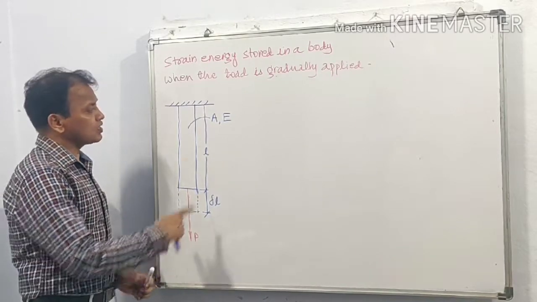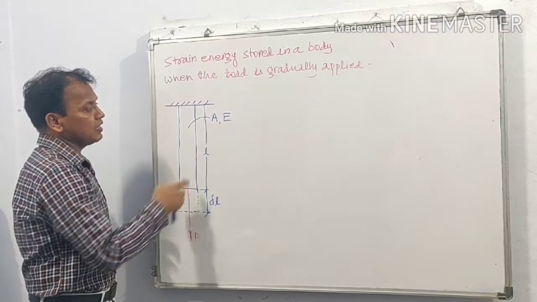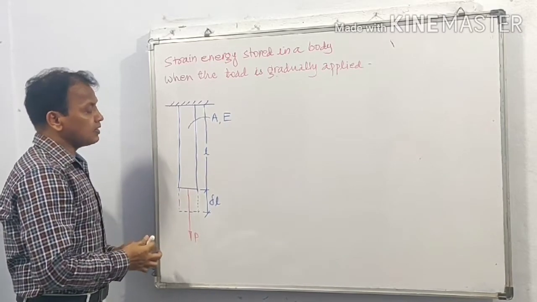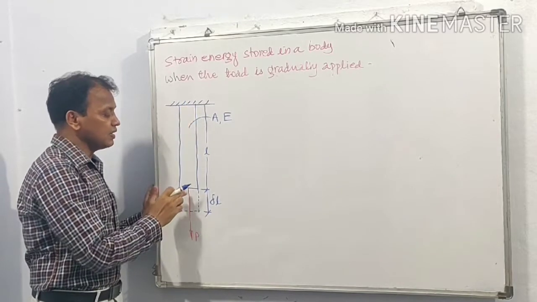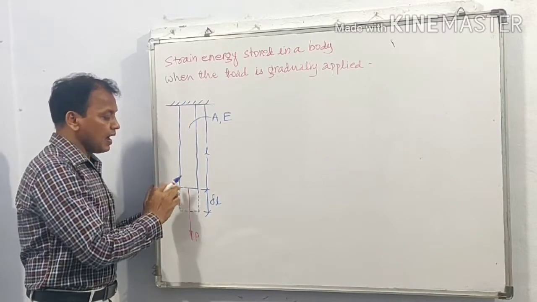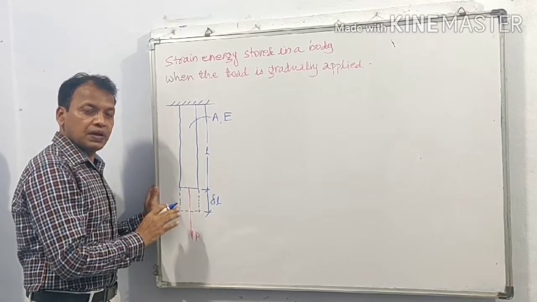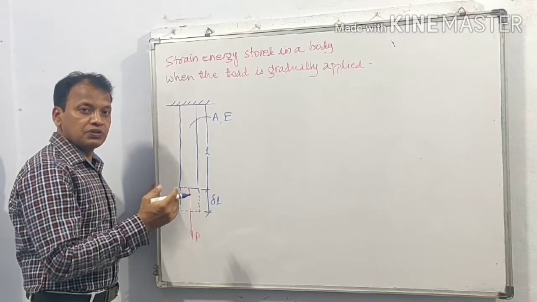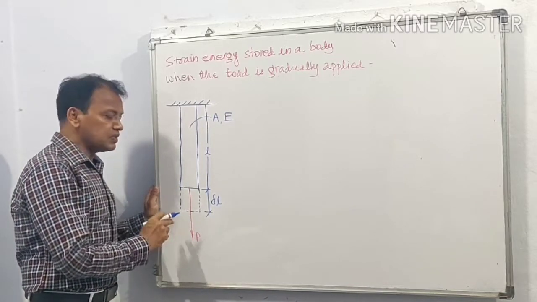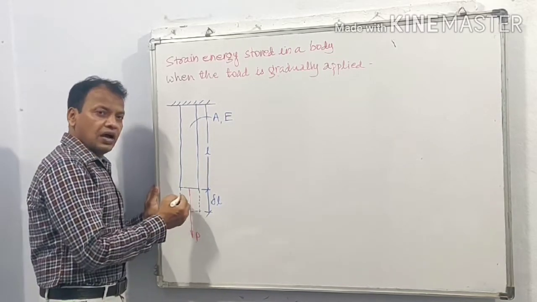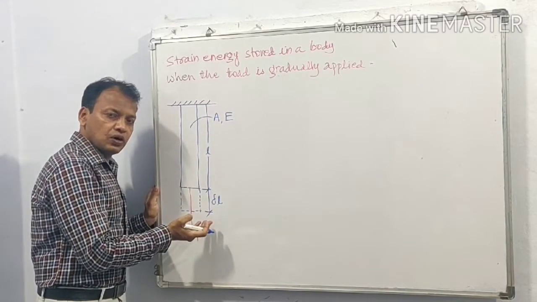Consider a bar of cross-sectional area A, and the modulus of elasticity of the material is E. The bar is hanging from a ceiling, one end fixed to the ceiling, the other end free. At this free end, load P is applied. This load is applied gradually, meaning with smaller increments. As the load goes on increasing, the deformation of the bar goes on increasing.